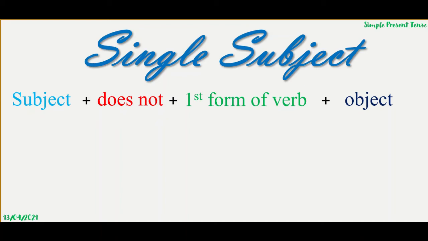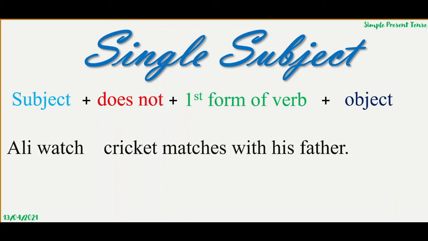So, when we are using does not, we will not take help of S or ES again because we have already written ES with do to make it does, right? Let's see the example. First, make it simple. Ali watched cricket matches with his father. Ali is a single subject. So, with a single subject, we must take help of S or ES. So, watch will become watches.